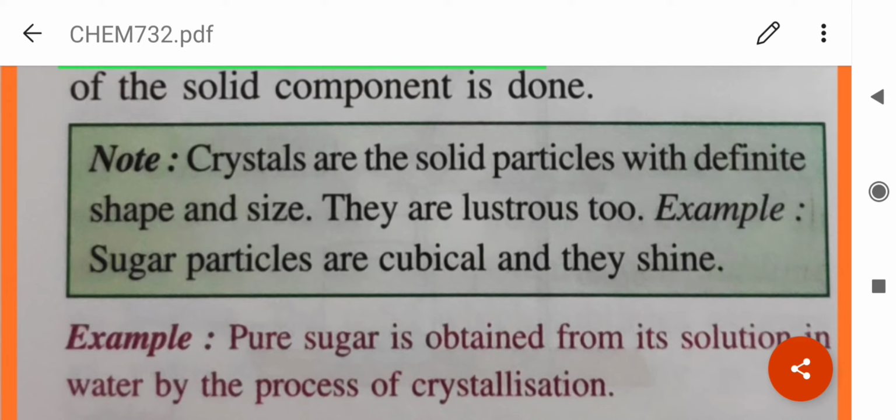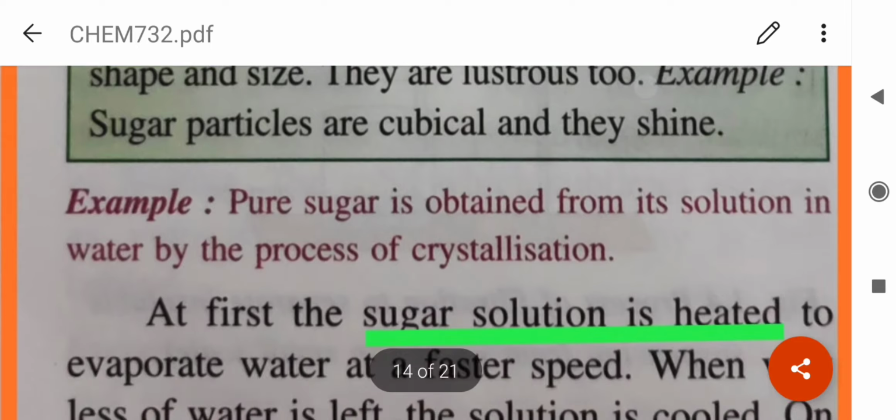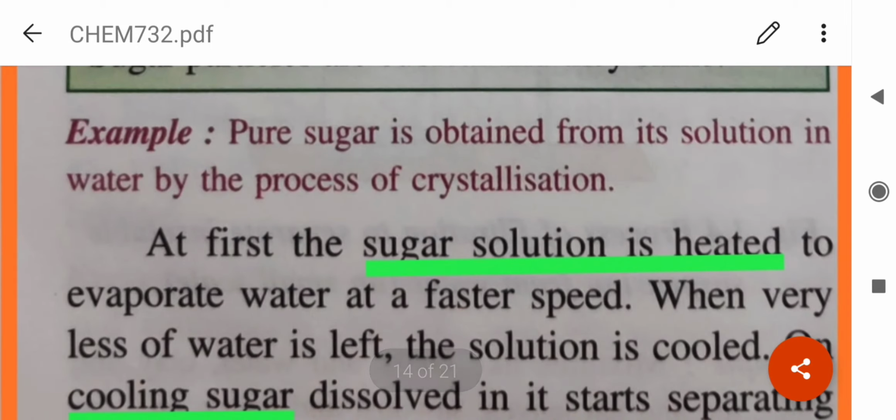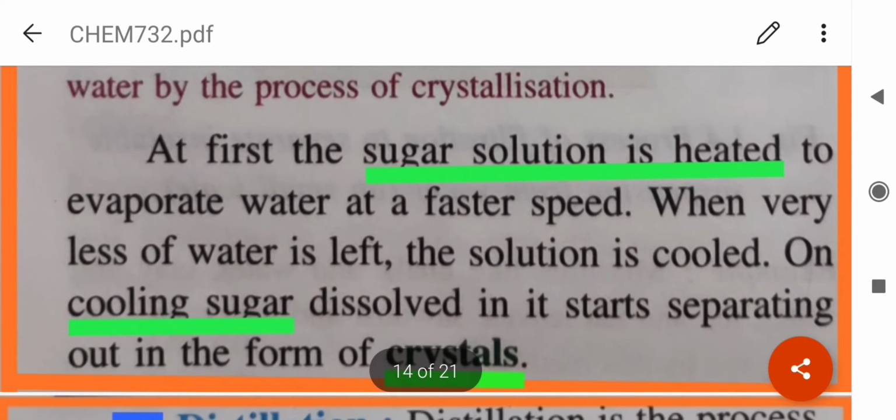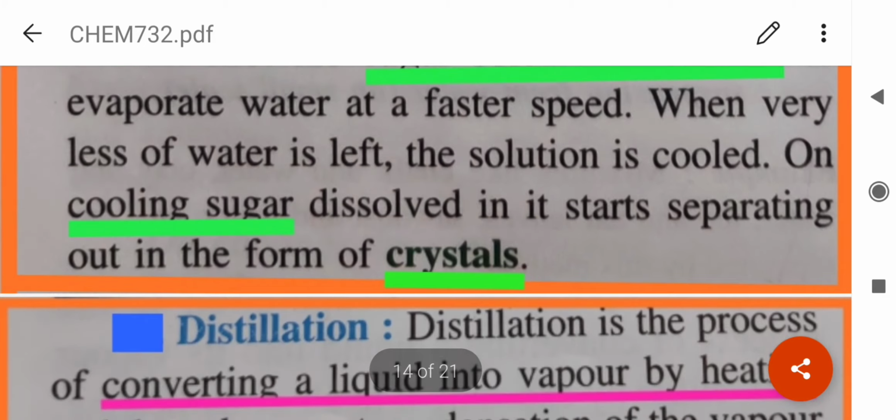For example, sugar particles are cubical. So, pure sugar is obtained from a solution by crystallization. Sugar solution is heated. When less water is left, it is cooled. So what will happen on cooling? Sugar starts separating in the form of crystals.